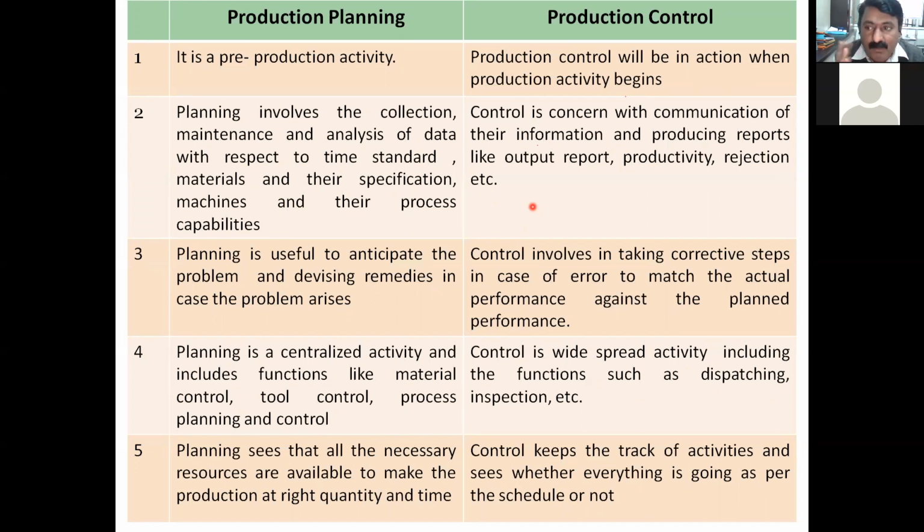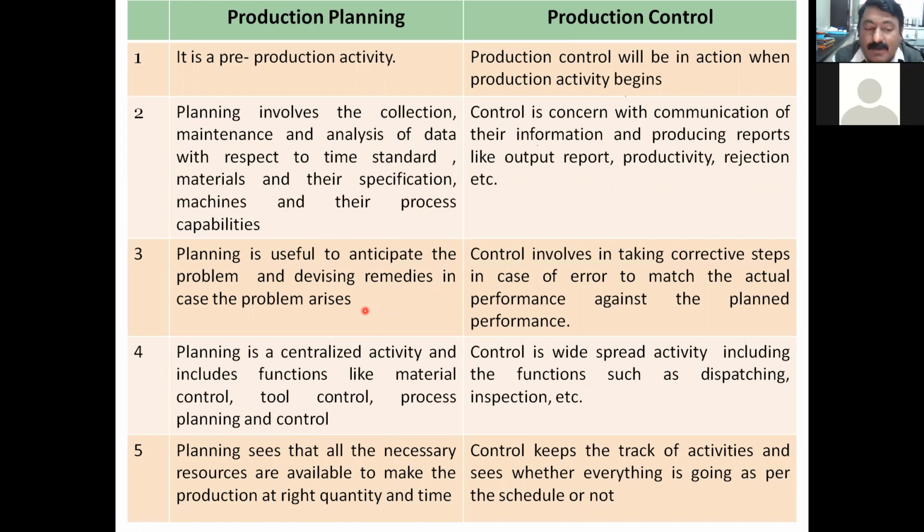Whether that machining is done as per the required size, then the gear's initial stages start, then the measurement of tooth, MOT, is measured. Whether the MOT for 4 teeth is measured. For example, I am telling somewhat gear terminology, it is 100 plus minus 0.5. So whether we are getting that 100 plus minus 0.5. This is a control function: generating reports and taking action accordingly. Planning is useful to anticipate the problem and devise remedies in case a problem arises. So what problem will be there, and if any problem is there, what should be the remedies?